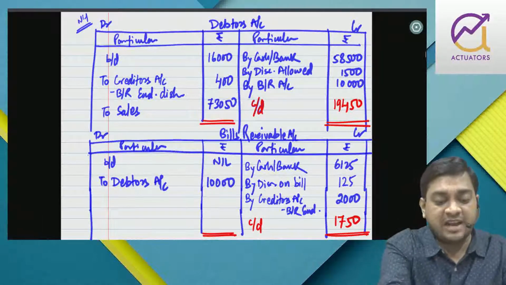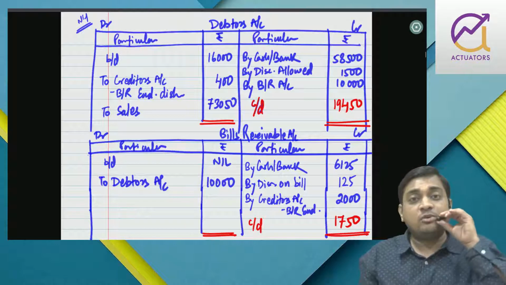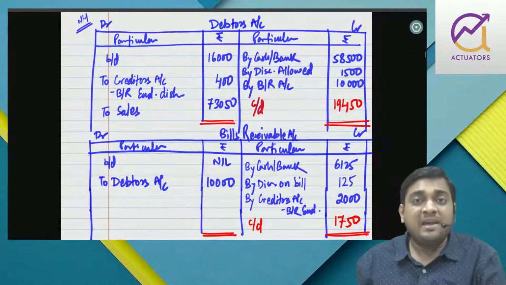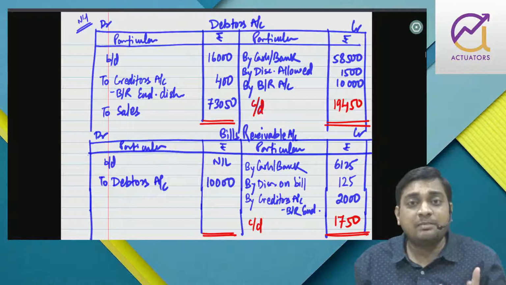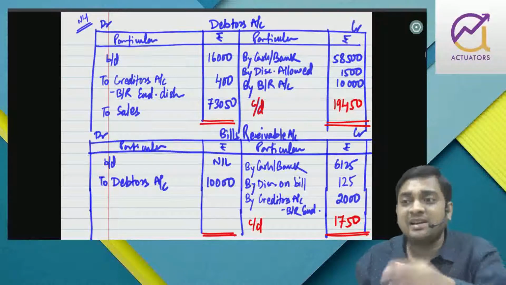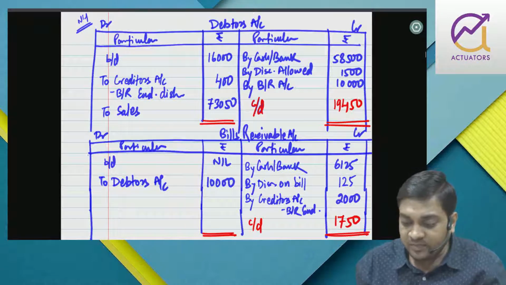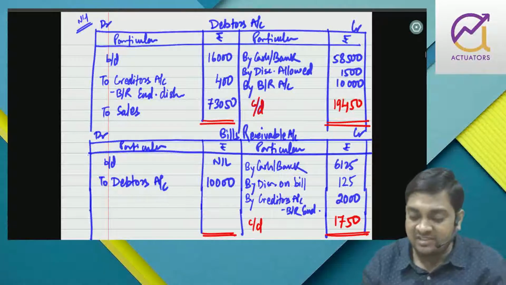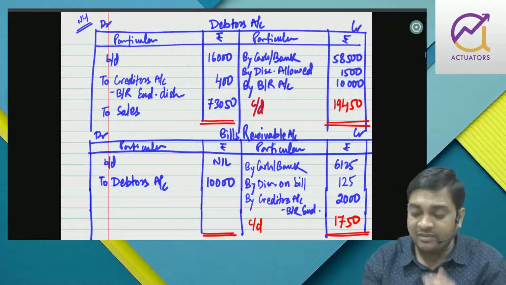Debtor and BR will go side by side, but still provision will be calculated only on debtors because debtors is the amount of uncertainty. BR is not with uncertainty. BR means certain debtors which will be collected after some point of time in future.